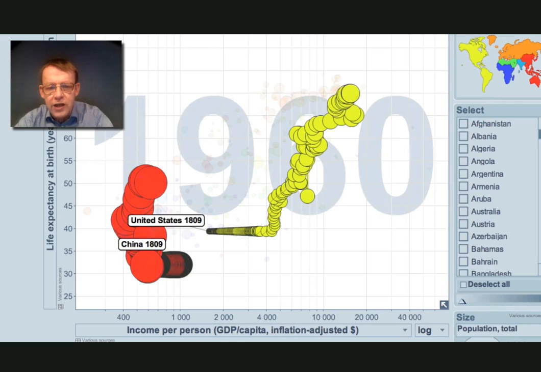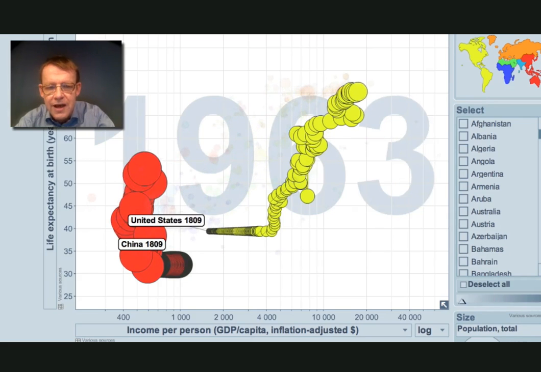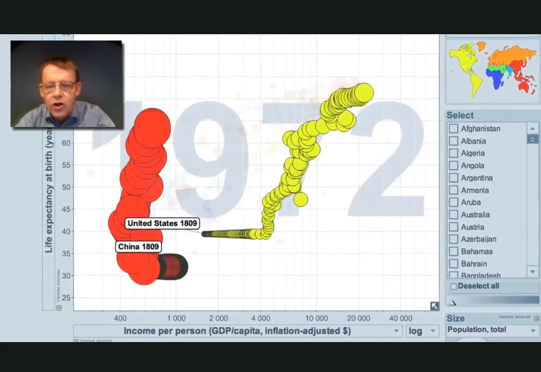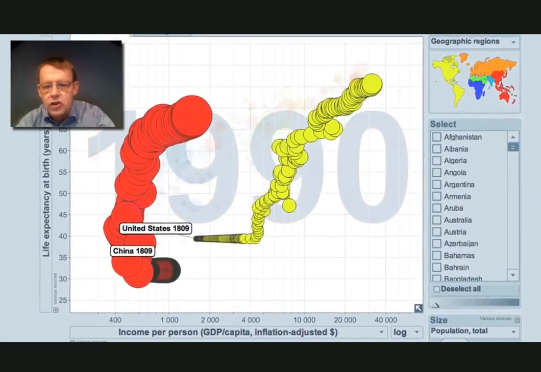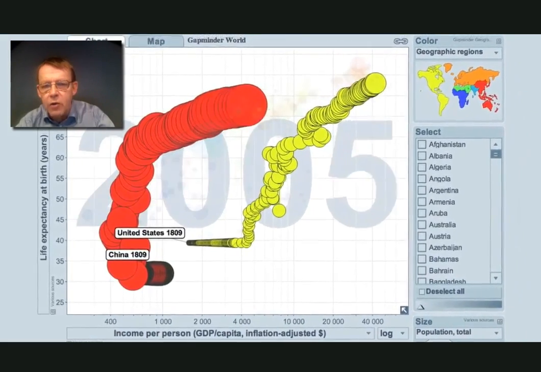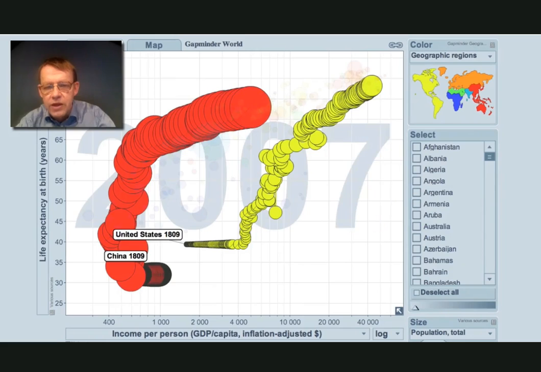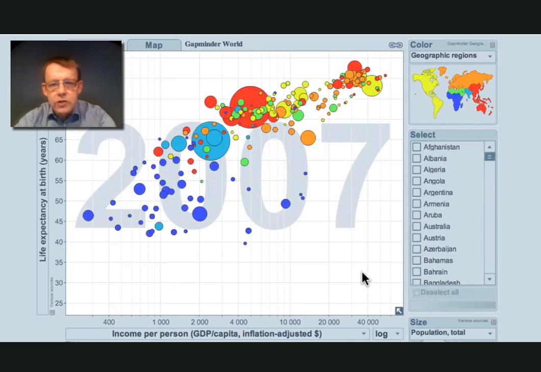There was, of course, the Great Leap Forward. That was what Mao Zedong called it. In fact, it meant a leap downwards. But eventually China got better health and then started with fast economic growth and is catching up with the United States. And today the world looks like this.